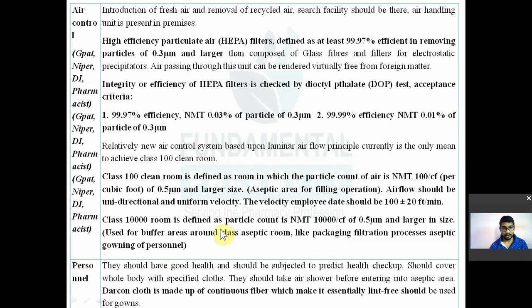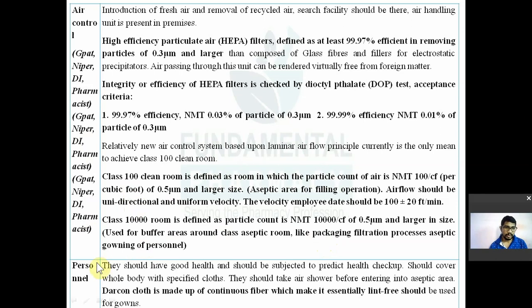And this class 100 area is an aseptic area, and all the aseptic procedures like filling and other aseptic operations are carried out in this area, like filtration, filling, sealing, all that. Okay, then class 1000 area. Likewise, there should not be more than 1000 particles per cubic feet of 0.5 micron size or more than that. So that is the class 1000 area.